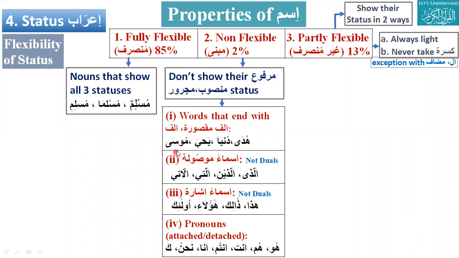What about Musa? Musa is marfu, Musa is mansub, Musa is majrur. How will you recognize such words? They end with alif maksura and alif. And second is allazi, allazina. These are very fixed. And then isma ishara.